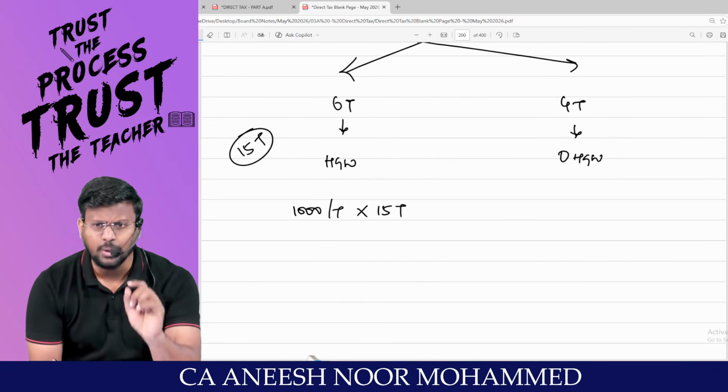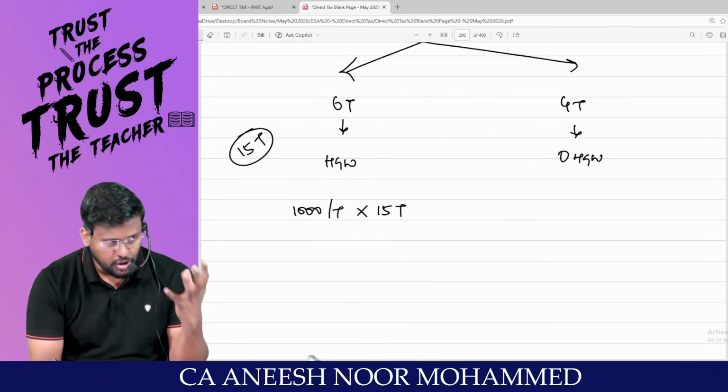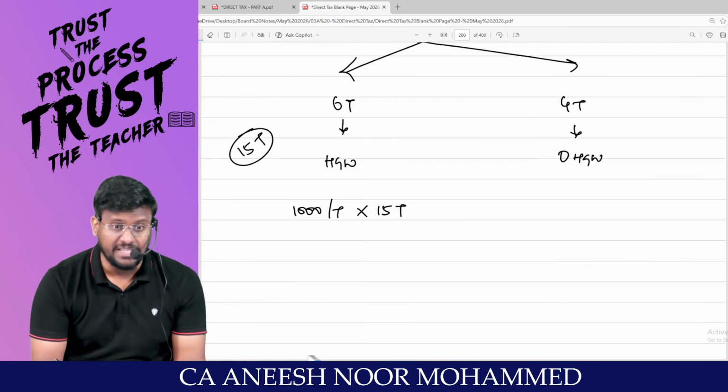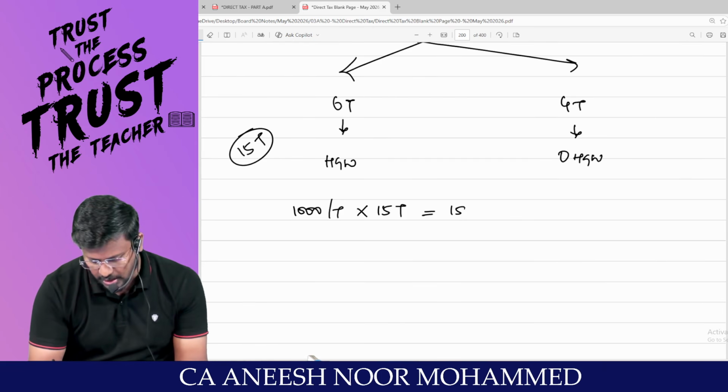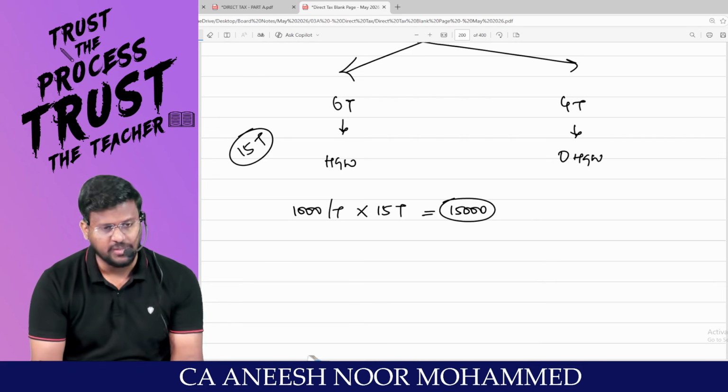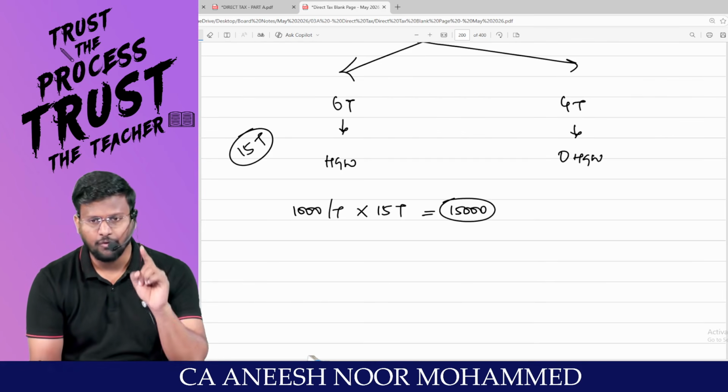For 1 ton, 1,000 rupees. Sir, the weight of the vehicle is 15 ton. The capacity is 15 ton. So 15 into 1,000, 15,000 rupees will be the presumptive income for 1 month.